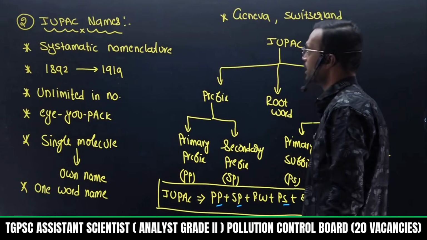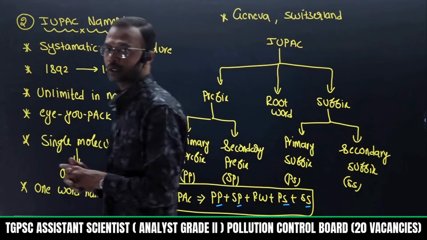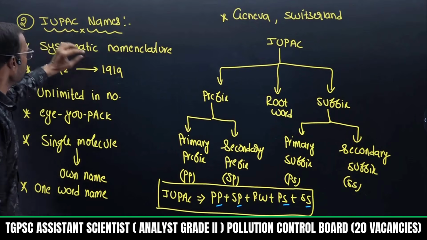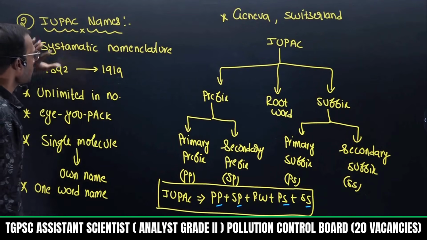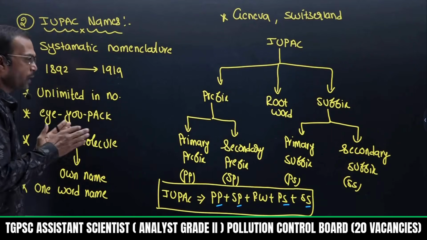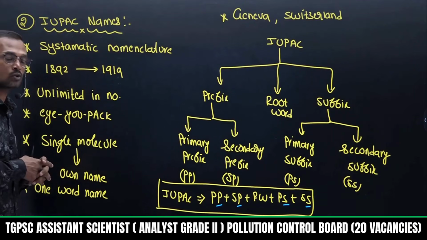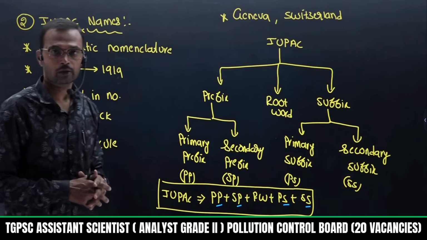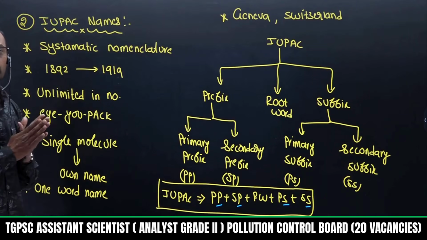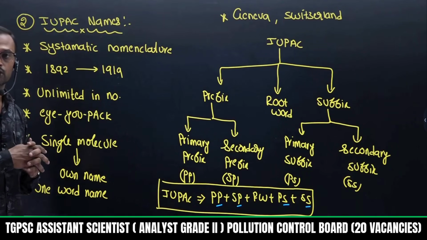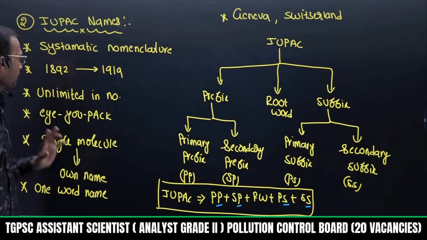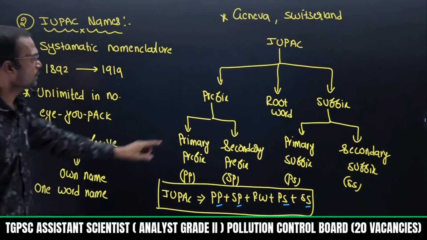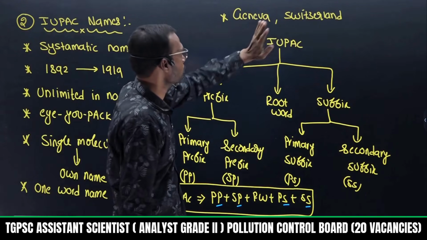Then I started directly with the IUPAC name. What is IUPAC name? International Union of Pure and Applied Chemistry, where it is known as a systematic nomenclature. Due to rapid expansion of organic molecules, many molecules were introduced at that time, so they wanted to follow some rules to identify organic molecules. That's why they introduced IUPAC nomenclature in 1892, established in 1990. So every molecule has its own IUPAC name, a one-word name. It was introduced in Geneva, Switzerland.